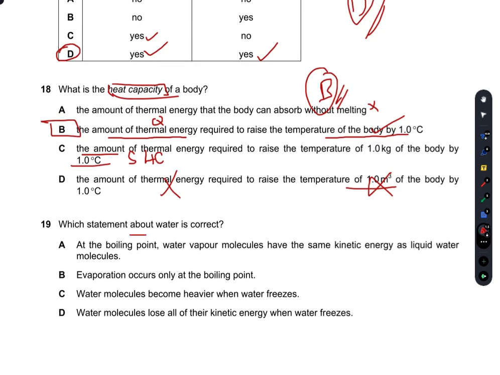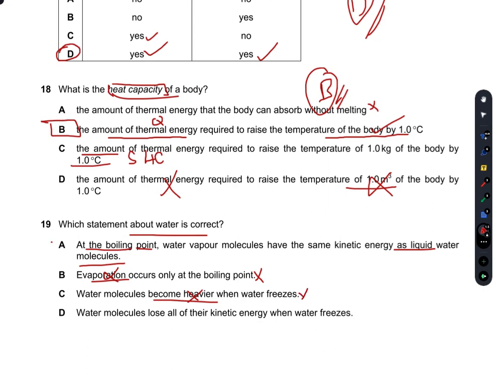Which statement about water is correct? At the boiling point, water vapor molecules have the same kinetic energy as liquid water molecules. I'm not sure about this one here. Evaporation occurs only at the boiling point. No, evaporation can occur at all temperatures, which favor the rate of evaporation. So B is incorrect. Water molecules become heavier when water freezes. No, they become lighter. That's why the ice floats on water. So C is also incorrect.